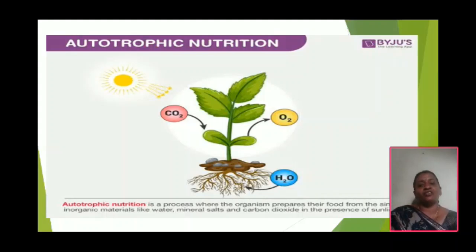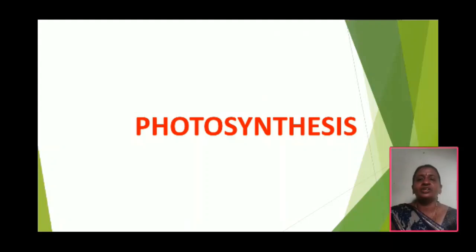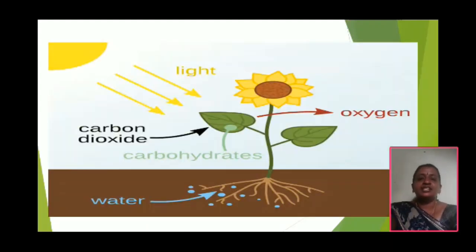Now let us study the process of photosynthesis in detail. See this picture. What can we observe? We know that plants are totally autotrophs. They can produce their own food materials, but they also require some raw materials for preparing it. What are those?